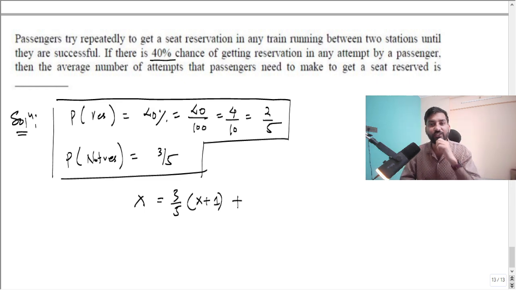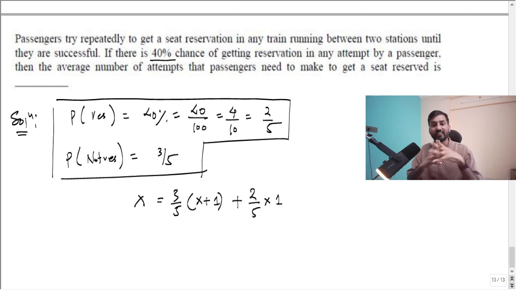Now the second scenario. Say you made the attempt and got the reservation. Only one attempt is needed. The probability of getting the reservation is 2 by 5, and you got it in one attempt. So these are the two scenarios that you get in this question. I hope this makes sense.